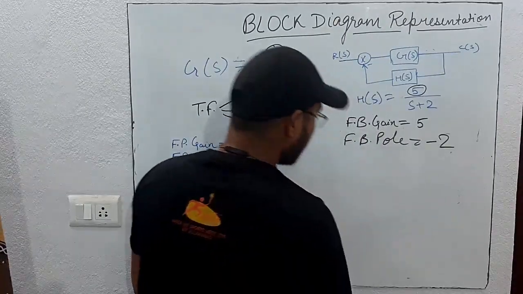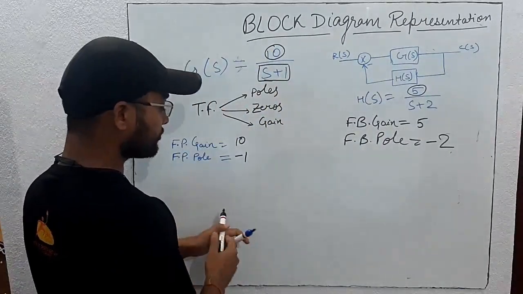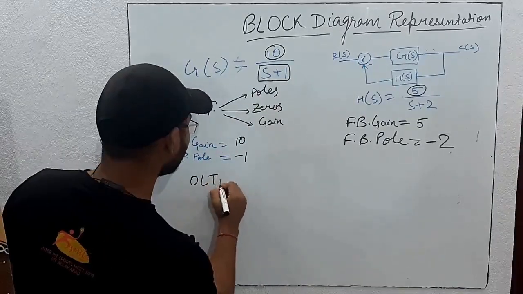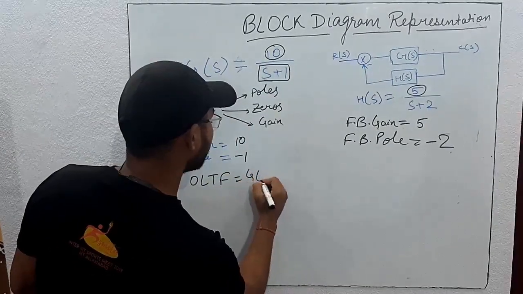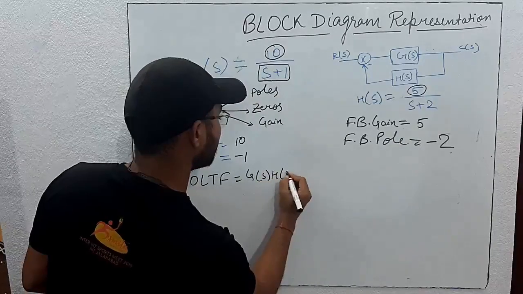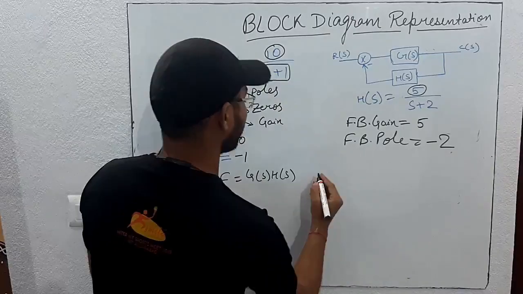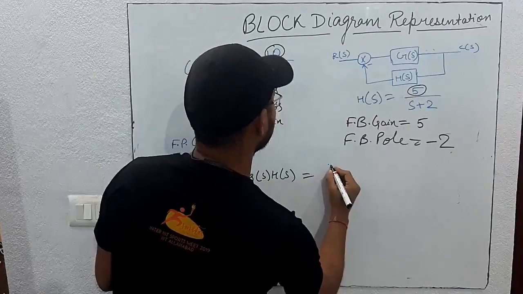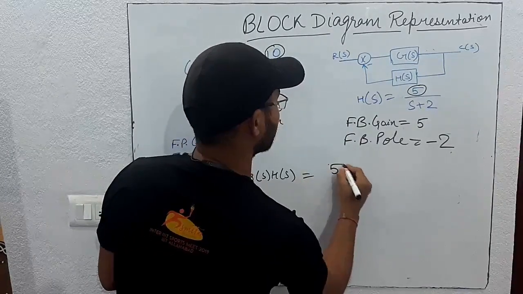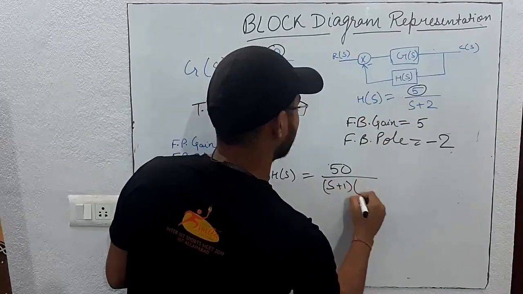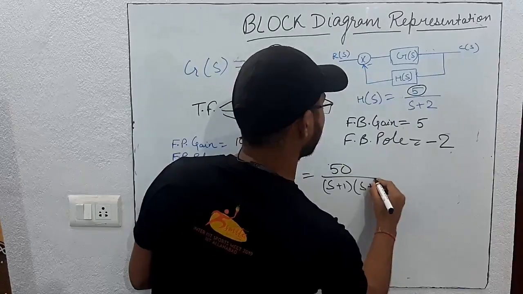Now, if they ask you for the open loop gain, so the open loop transfer function is equal to G(s)H(s), which we have studied earlier. So that will be equal to 50, because 10 into 5 is equal to 50, divided by (s plus 1) into (s plus 2).